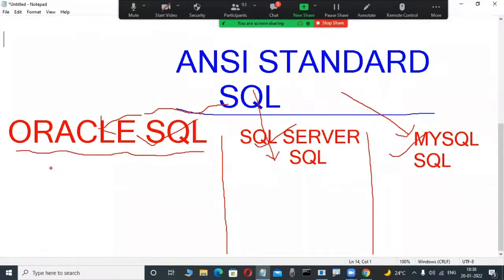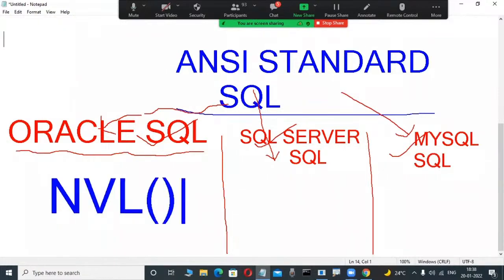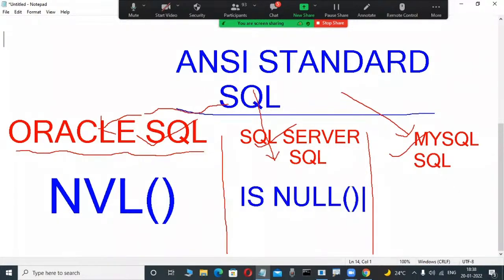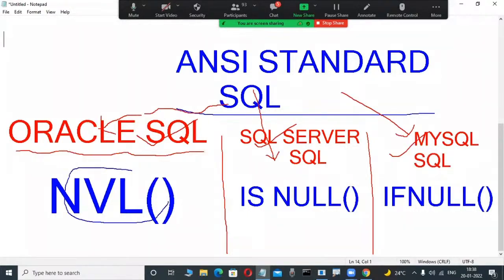The first three or four syntaxes are the same, but otherwise syntactically different. And functions are also different. Suppose we are handling null values: on the Oracle side, NVL is a function. Can I use the same function in SQL Server? No, it's not working, because that is a different language. In SQL Server, ISNULL is the function used for handling null values, since arithmetic operations performed on null values become null. In MySQL, the same function copied and pasted does not work; IFNULL is used there. That's why functions are totally different.